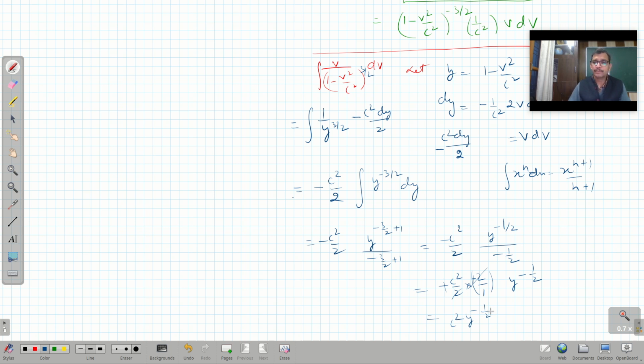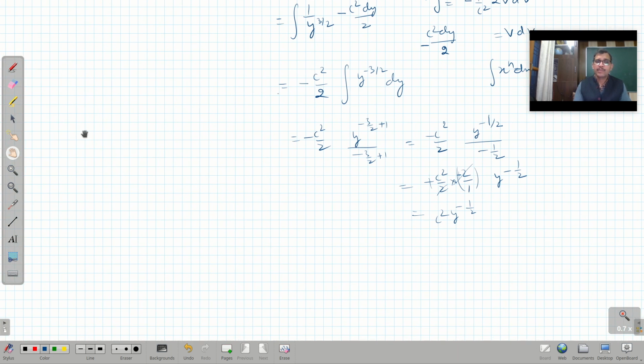Right. And let me do one more thing. Because what is y? So it is basically c square, and it is 1 minus v square over c square raised to power minus 1 by 2. This is the value, and we have to put here limits because v varies from 0 to v. This is the limit which we are getting. So that means what should I do?